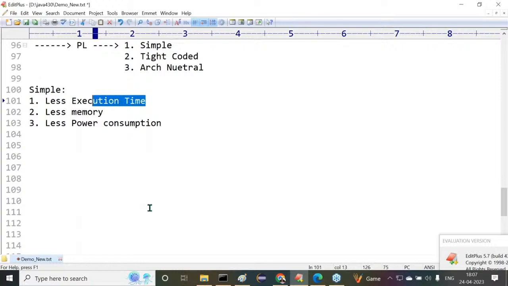What is this first one? Less execution time. What's the impact of this less execution time? A simple example, guys. All of you observe carefully. Very simple point. For example, I'm watching a football match on my TV channel. The channel number is what? ESPN. It is available at channel number 72. Watching a football match.